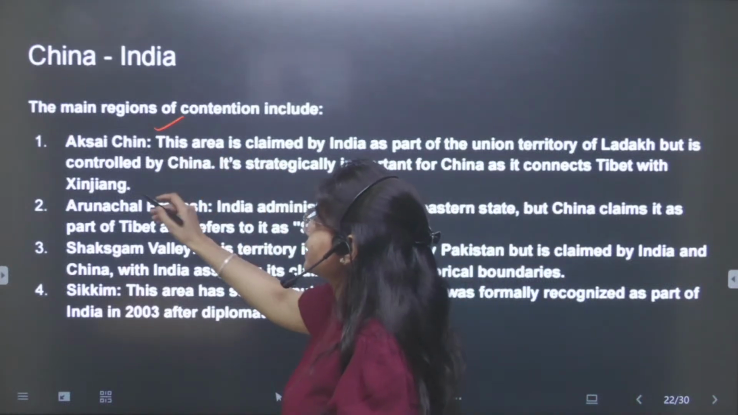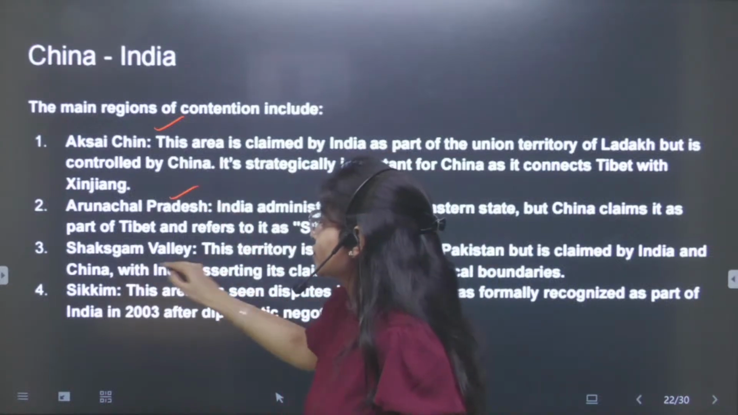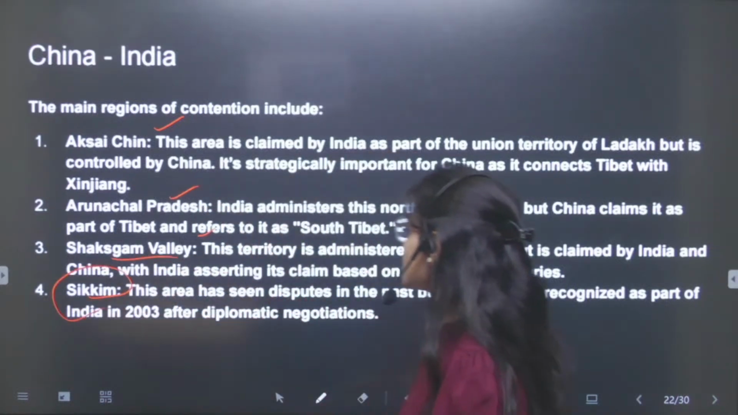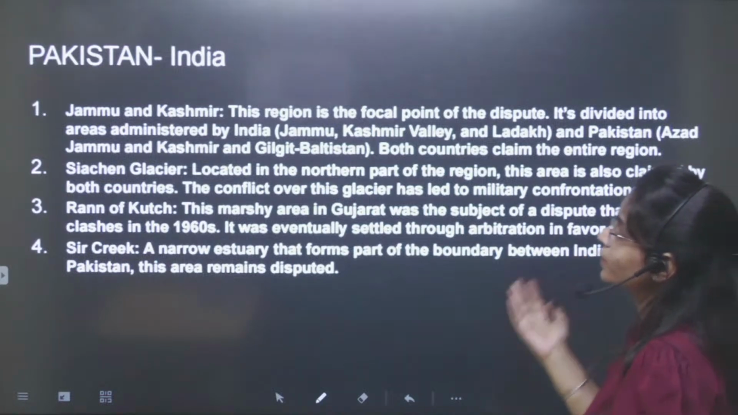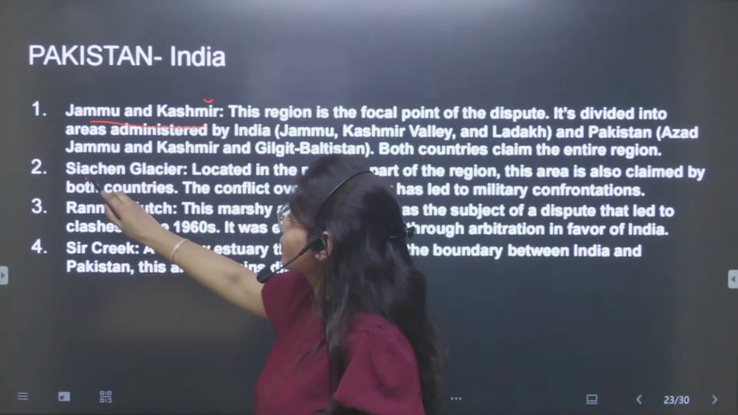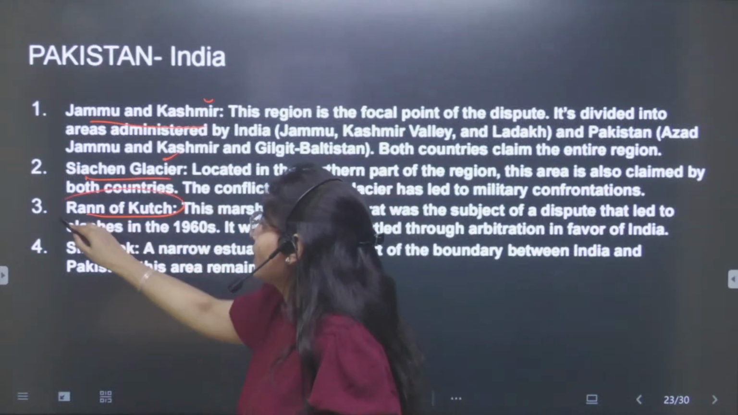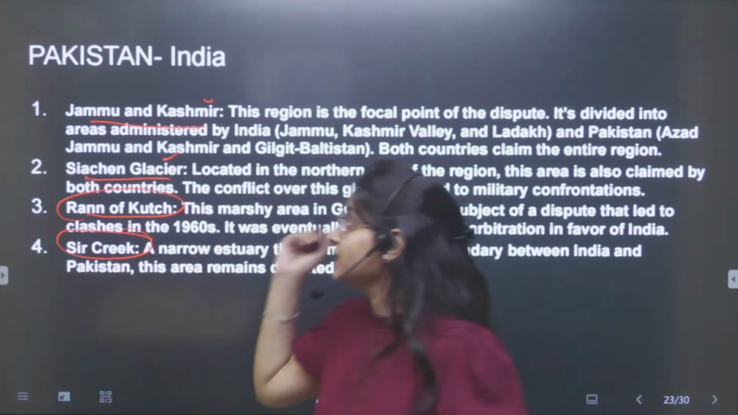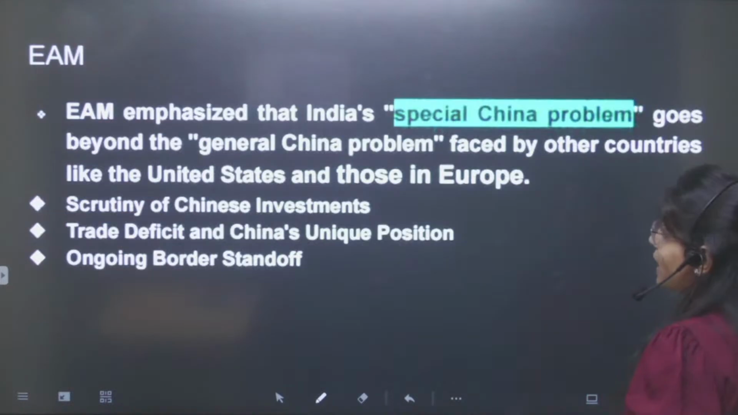I have written in detail about the LAC, Arunachal Pradesh, Saksham Valley, and Sikkim as well. These are some of the areas disputed with China. Then with Pakistan, there is Jammu Kashmir, Siachen Glacier, Rann of Kutch, and Sir Creek. These are some of the disputed areas with Pakistan.